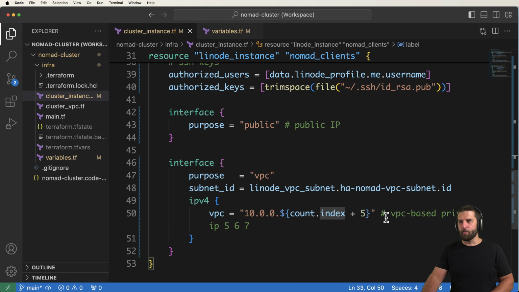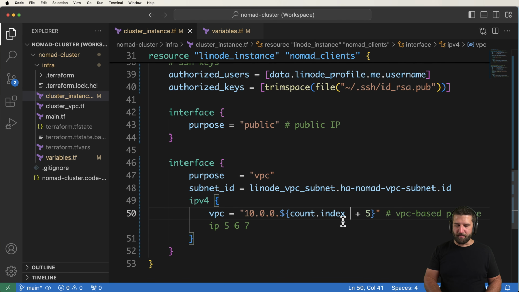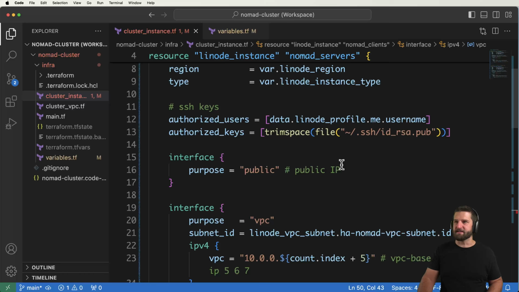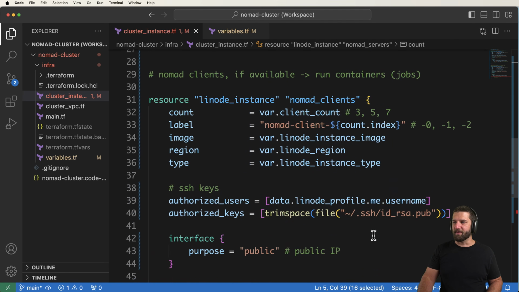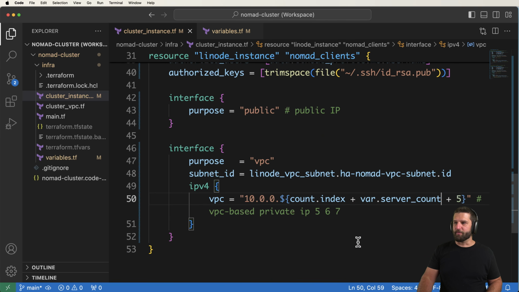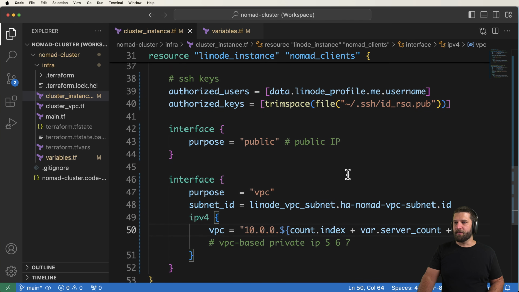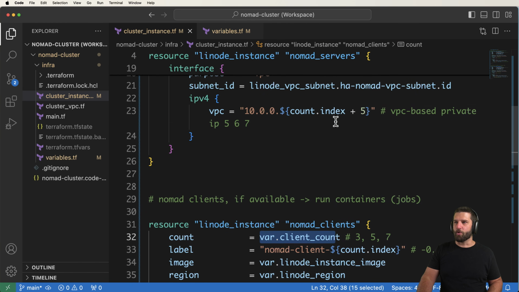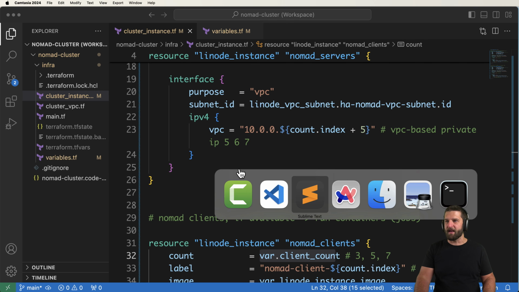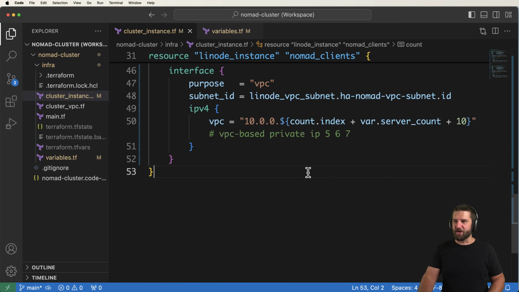The final one, again, will be our IP address. This time what I'm going to do is bring in the offset of our server count. So basically we don't want them to overlap at all. So we go ahead and bring in that offset, and then I'm also going to increase this one by 10. This will for sure be offset from the other ones, especially with how that ends up shaking up. Now, maybe you also want to bring in an extra count, or maybe even like 100 or something like that. There's a lot of different ones that you could end up changing with it.